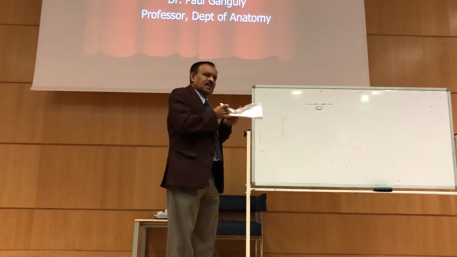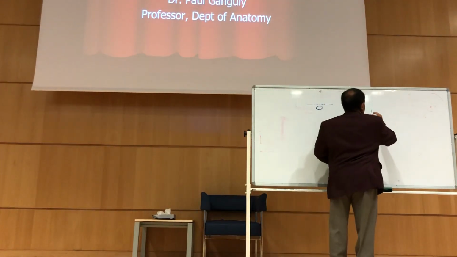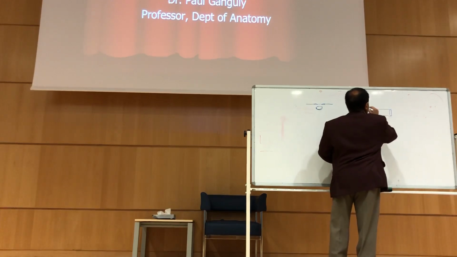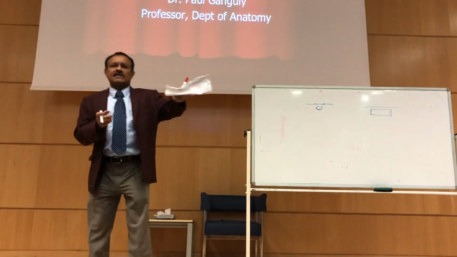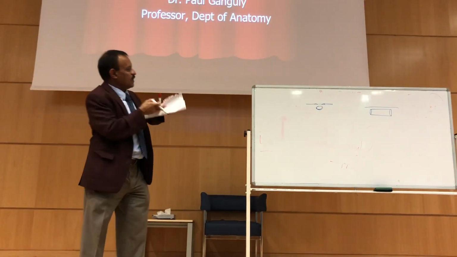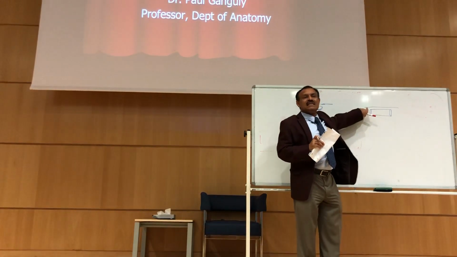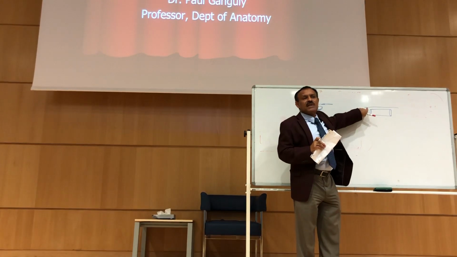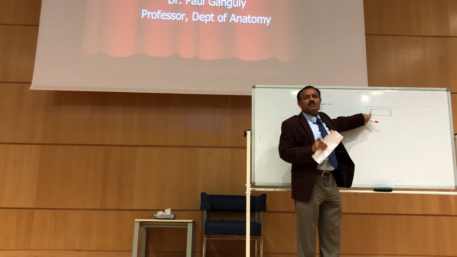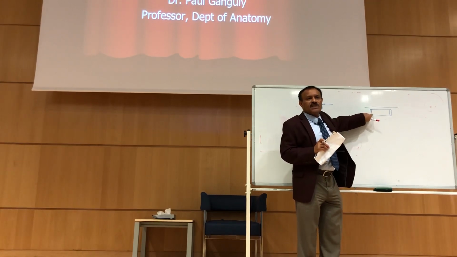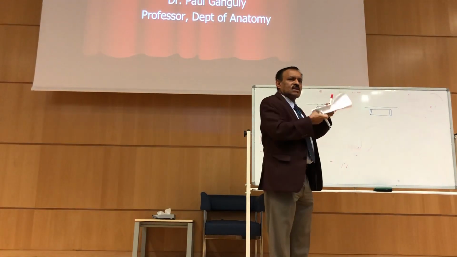If I do sidewise, it will look like this. This is the anterior posterior view. If I do the sidewise, then this tube will look like this. Is that okay? The tube is over there, and on the top, this line is there. This line is forming the skin. The skin is coming from the ectoderm. This is called the neural tube, and I'm going to show you how the brain and the spinal cord are formed from this tube. This is the tube. Sidewise, this is the tube, the same diagram.